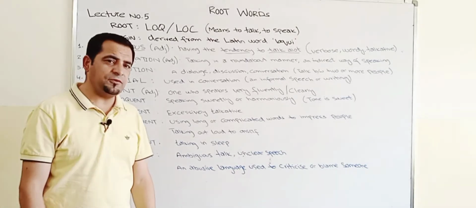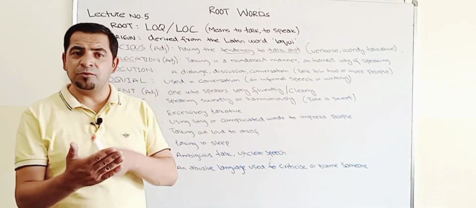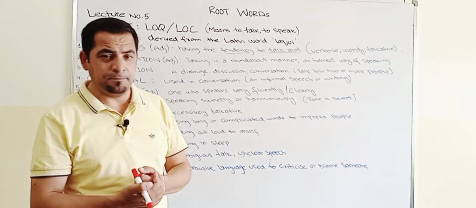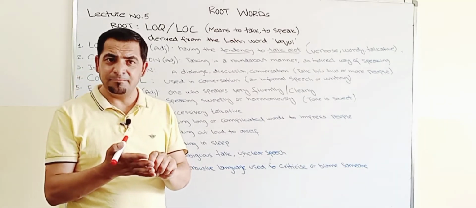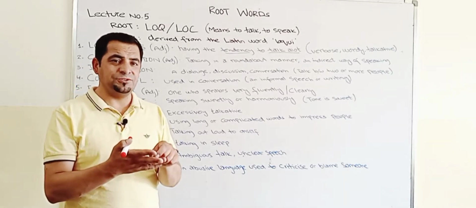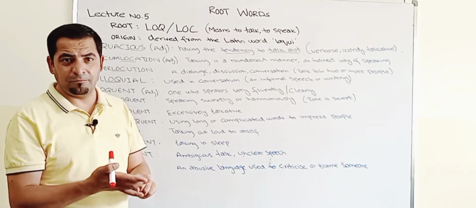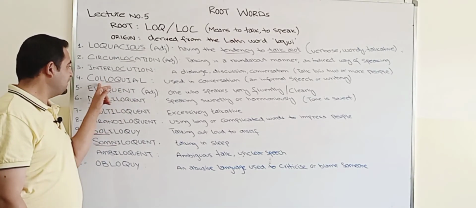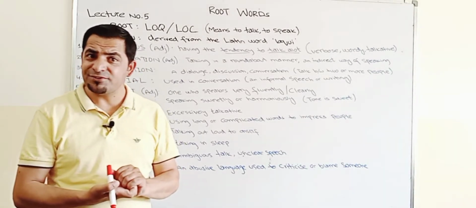So let me give you an example. Whenever you come across a word and you check it in the dictionary, the dictionary will give details about the particular word. The dictionary could tell you the meaning, the synonym, the antonym, the part of speech, and somewhere the dictionary could also tell you whether it's a formal word or an informal word. So if it's an informal word, this particular word could be labeled as a colloquial word, phrase, or expression.